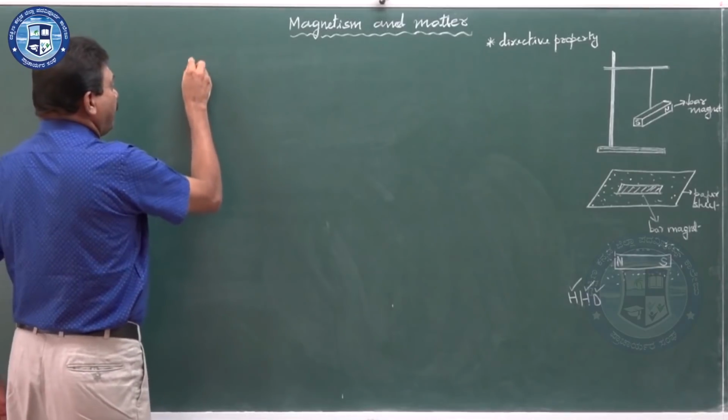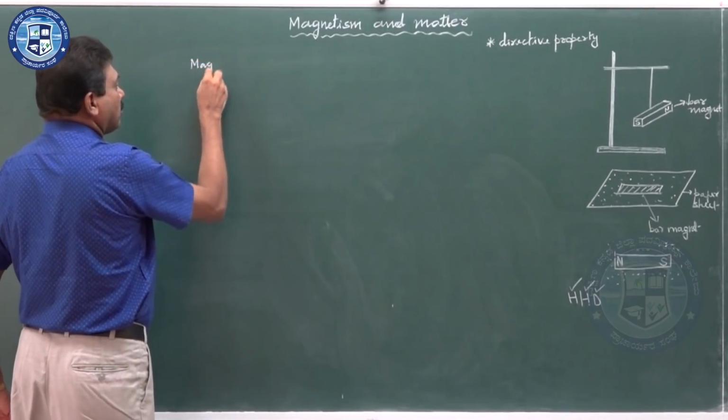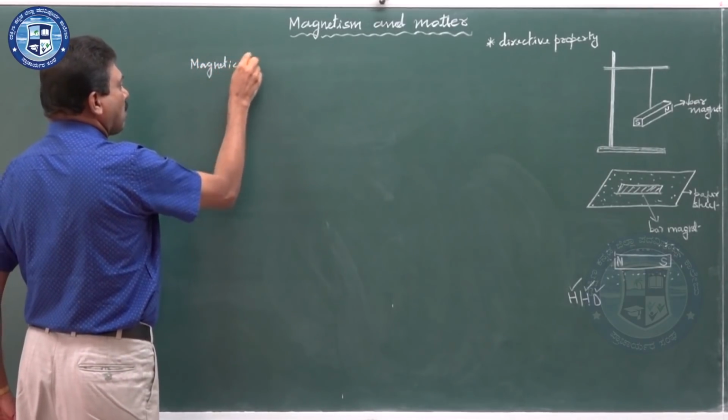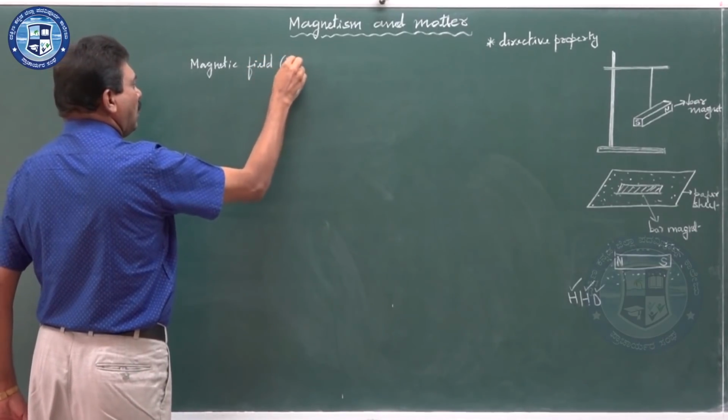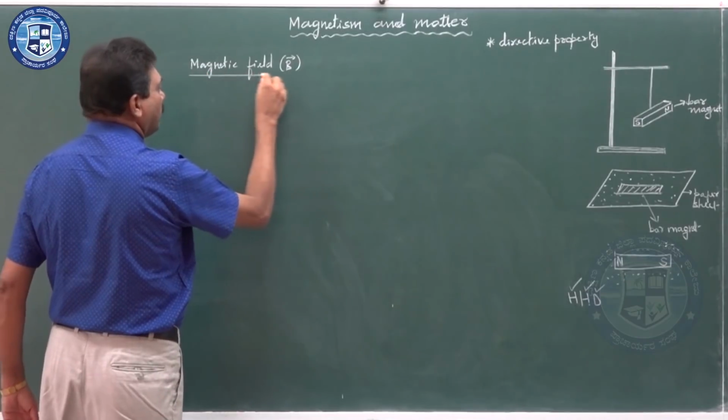Now, coming to the magnetic field, I will consider it in the vector form only.